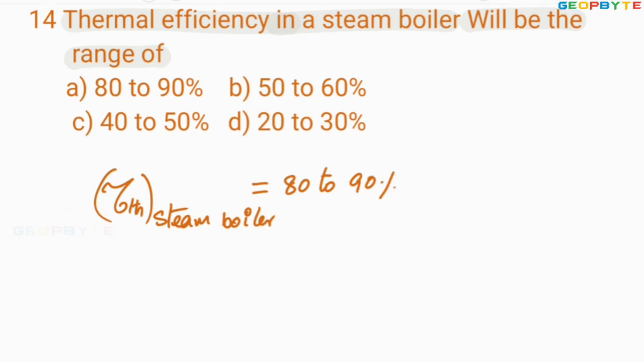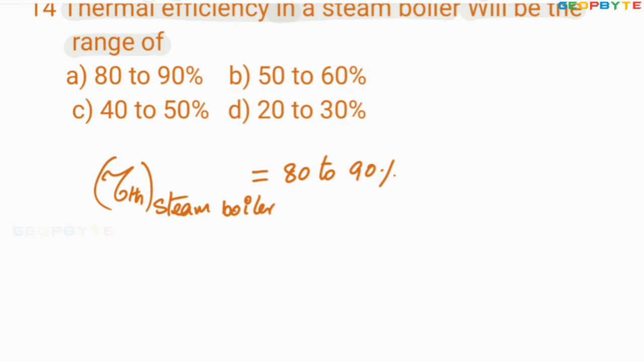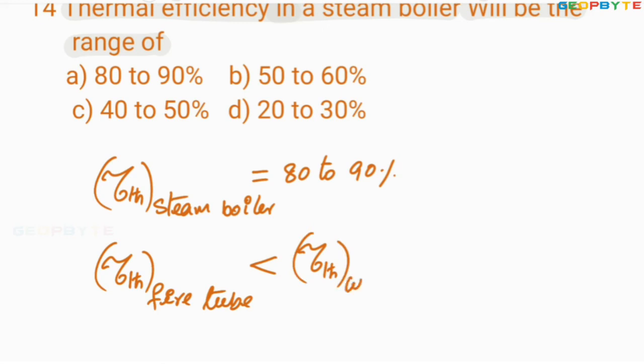That too, boilers are two types: fire tube boilers and the water tube boilers. The fire tube boiler thermal efficiency is less than thermal efficiency of water tube boiler, which is less than thermal efficiency of supercritical boilers.